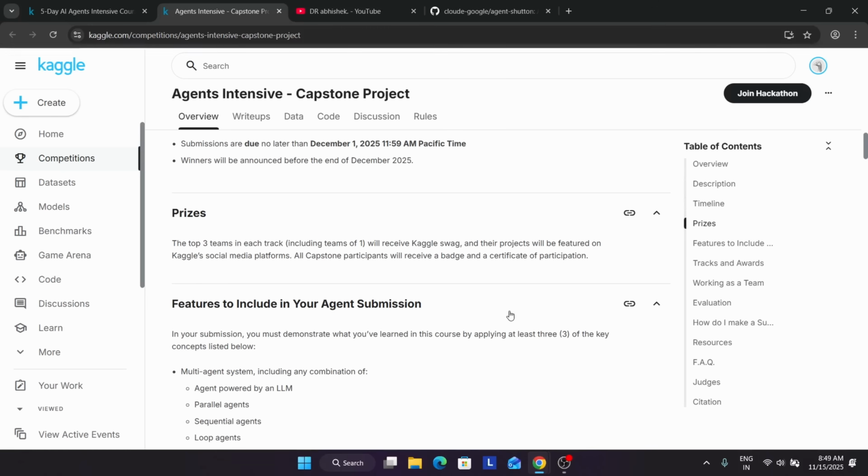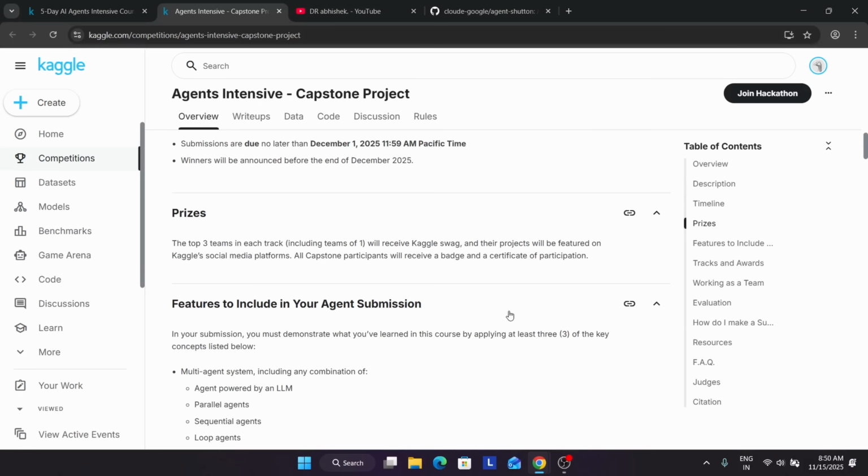Now here, after creating your pitch, you have to build and publish the code on a GitHub repo, which I will tell you about, do not worry about it. And optionally, we can create a video to earn bonus points. Okay, so here we need to cover the requirements and features.